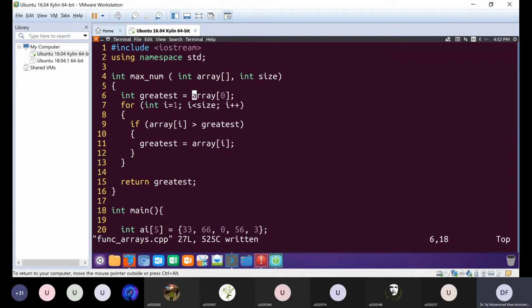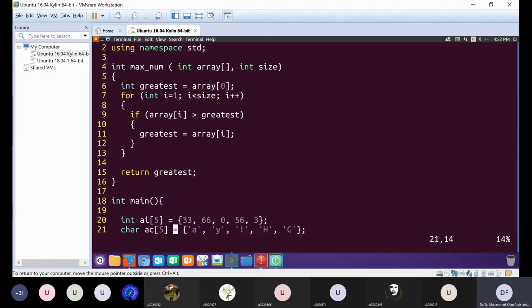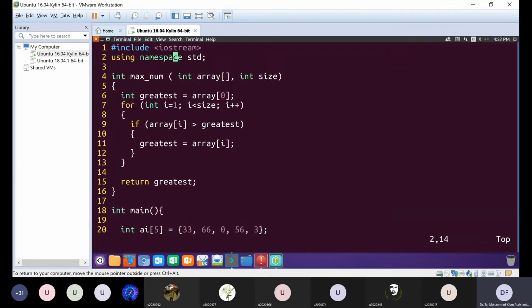In the start, we have assigned it the first element of the array. At line 20, you can see we have this array of integers. Let's say this is the array that has been passed to our function, and the size value contains 5, which is the number of elements in this array on line number 20.